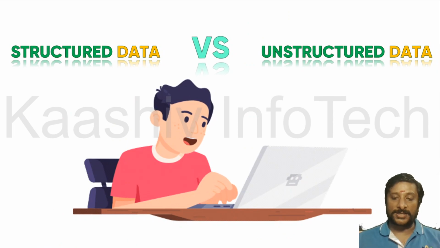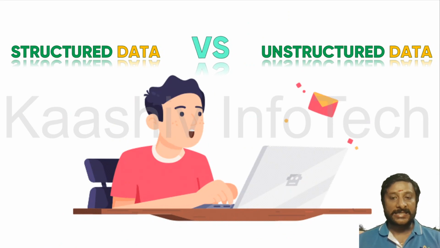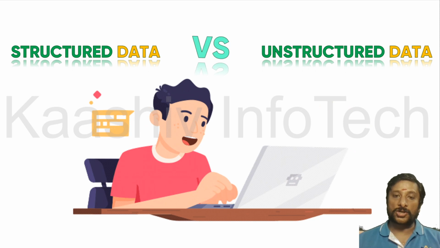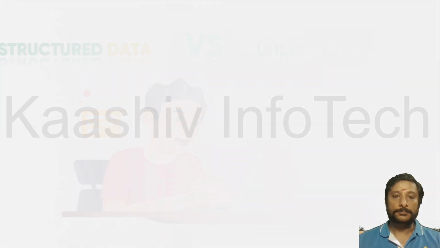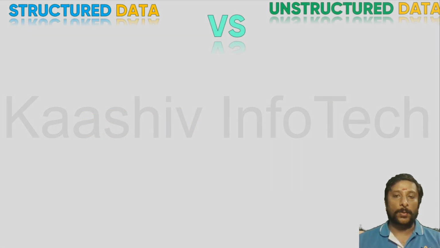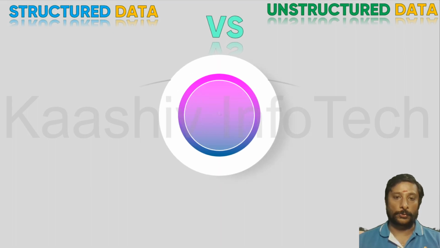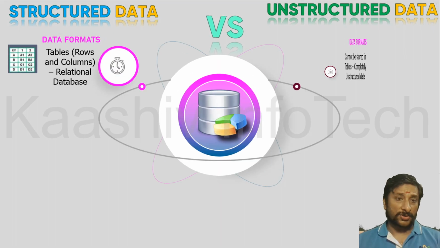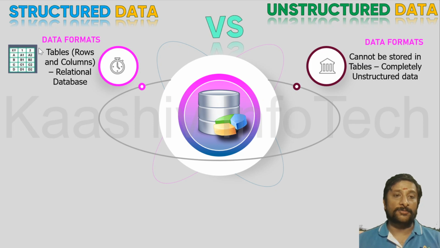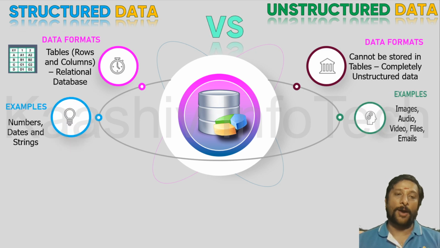So let's talk about structured and unstructured data in detail. These are the two major things I'm going to show you. In structured data, the data format is tables, rows and columns, in a relational database. In unstructured data, the format is not tables, so obviously, as I told you, it's a JSON format.